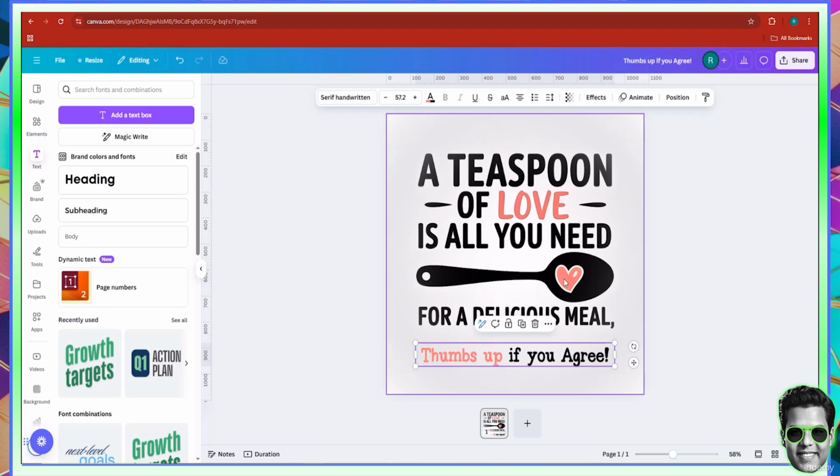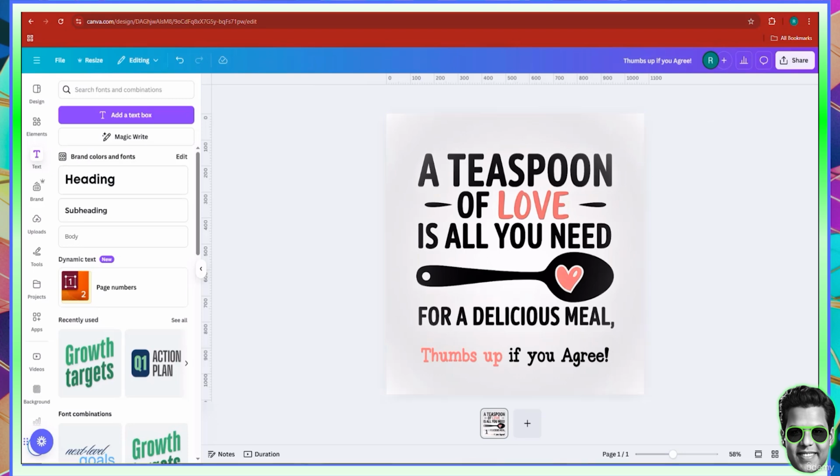So you don't really need to use Ideogram. You can just put a text that says a teaspoon of love is all you need. But this is really well designed. Okay, this is well designed.